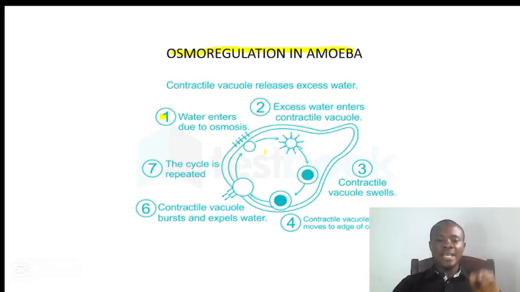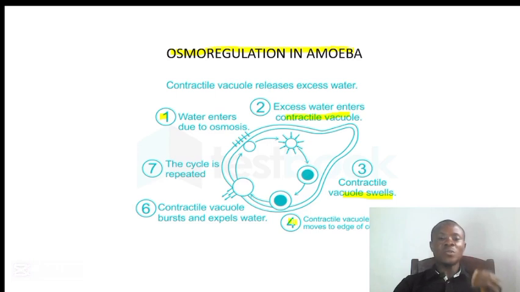When more water enters into the amoeba, it may start to affect the normal functioning of the amoeba. So what will happen? The excess water will enter into the contractile vacuole of the amoeba so that it will not affect the normal functioning of the amoeba. This contractile vacuole will swell up. When the contractile vacuole is full, it will move closer to the plasma membrane of the amoeba, as we have here in 4, that the contractile vacuole moves to the edge of the cell.